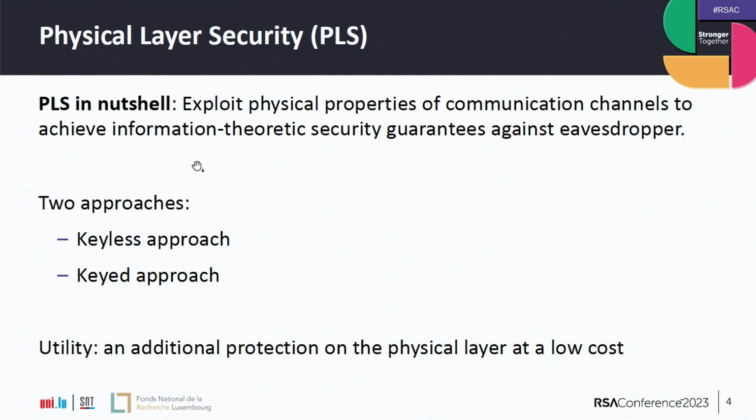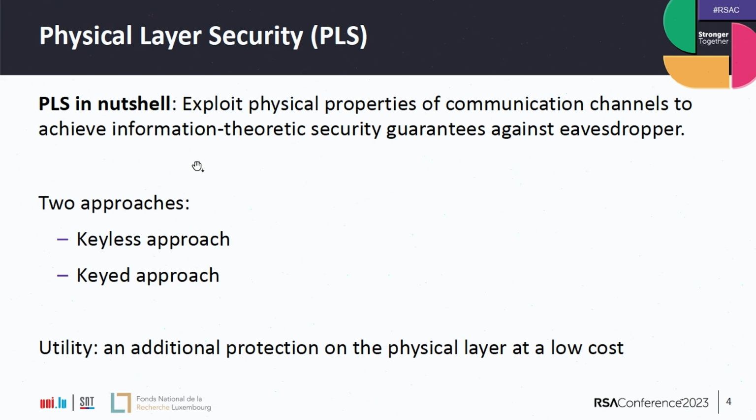Those are the keyless approach, where some kind of physical layer encryption is used on the physical layer already to hide the messages in the transport. And then there's the other, keyed approach, where the keys are extracted from the physical layer and then used later on the higher level network layer.